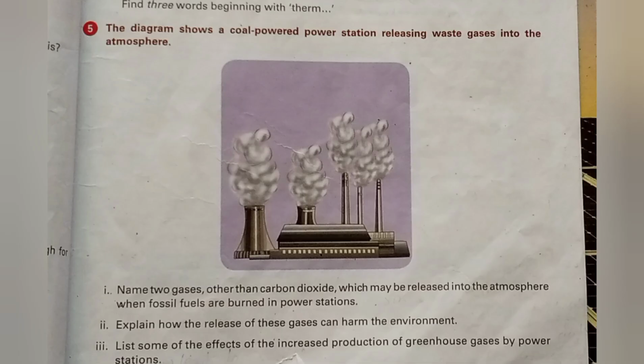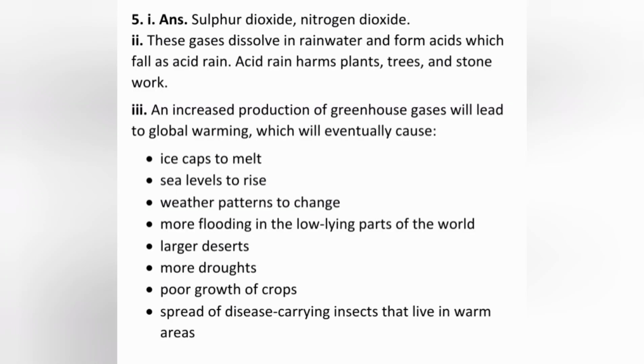The last one is: list some of the effects of the increased production of greenhouse gases by power stations. The answer is: an increased production of greenhouse gases which leads to global warming, which will eventually cause ice caps to melt, sea levels to rise, weather patterns to change, more flooding in low-lying parts of the world, large deserts, more droughts, poor growth of crops, and spread of disease-carrying insects that live in warm areas.